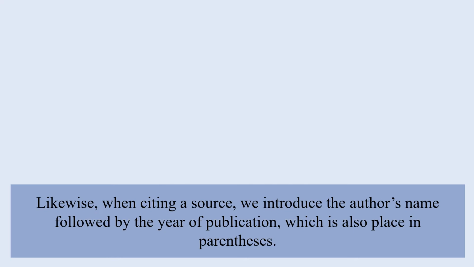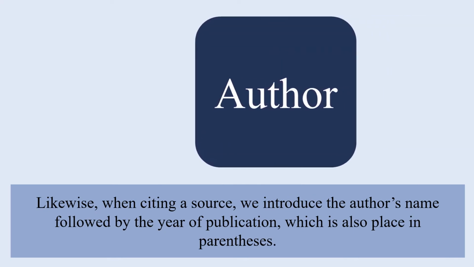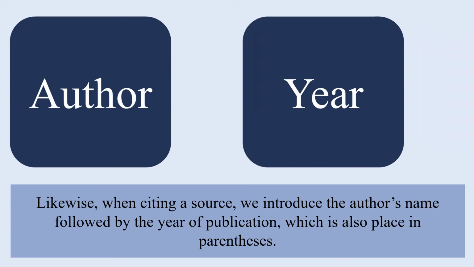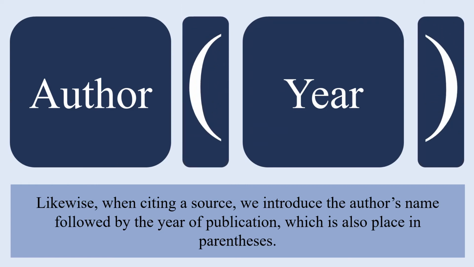Likewise, when citing a source, we introduce the author's name followed by the year of publication, which is also put in parentheses. This means that when we're citing an organization or company that has an acronym or initialization, we need to put two pieces of parenthetical information side by each.